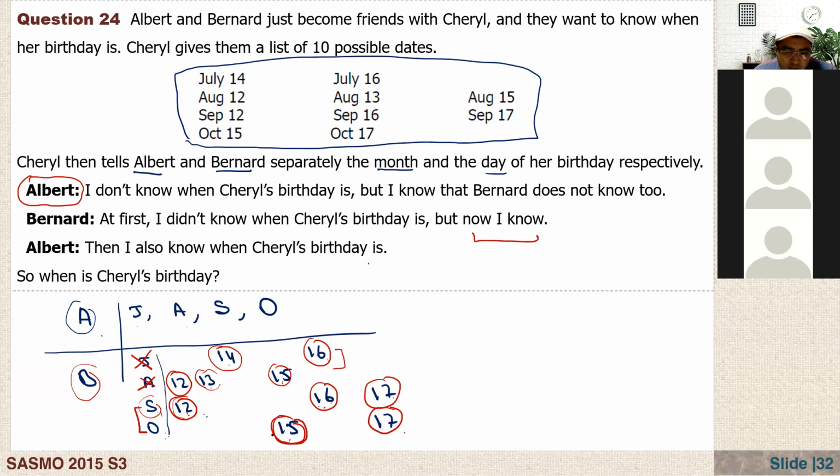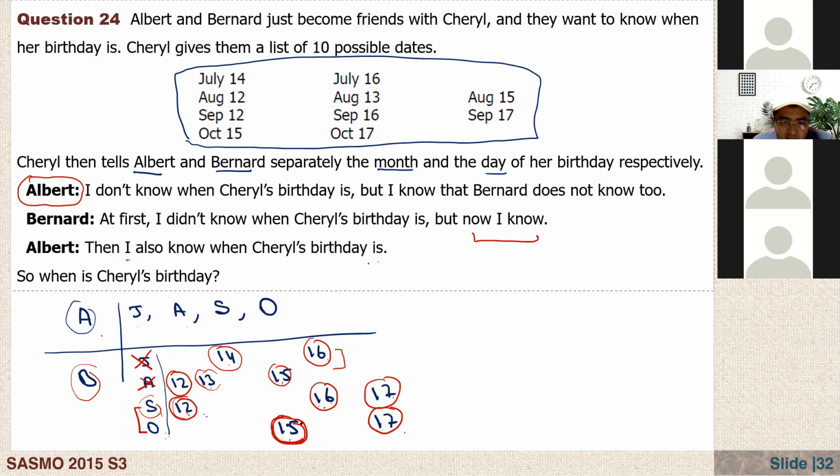Maybe she was born on 12 or 16. And in October, we have only one possibility, right? We have only 15. And now that A says then I also know when Cheryl's birthday is, now I know, he's saying that then she was born on October 15.